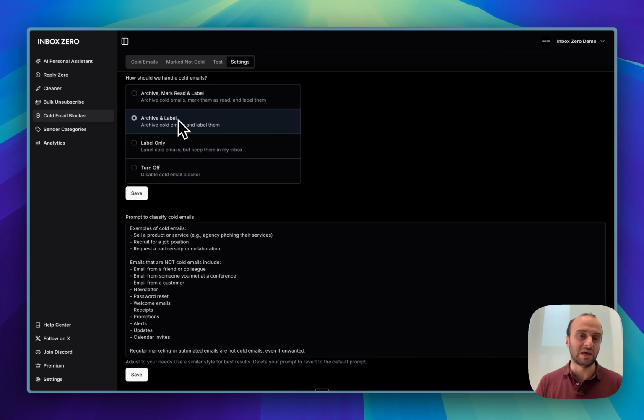I have it set to archive and label on this account. You can even mark it as read if you want, but that will still come into your email, but just be put to the side. So if you want to go over it once every few days to scan over, you can. But for the most part, it does a very good job of making sure your inbox isn't filled with spam.